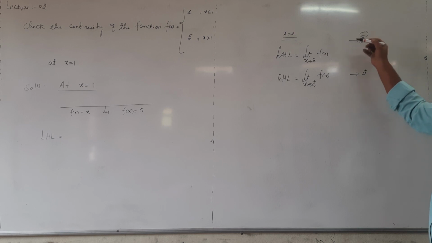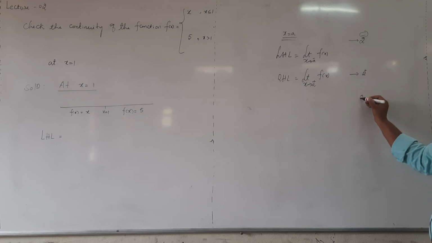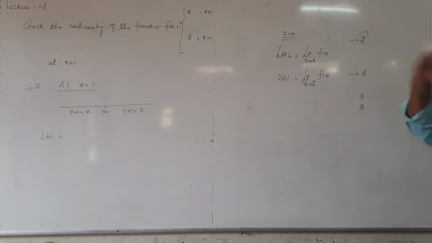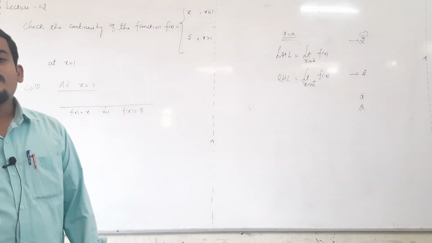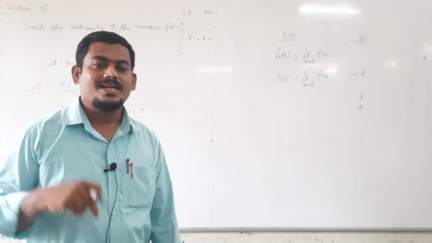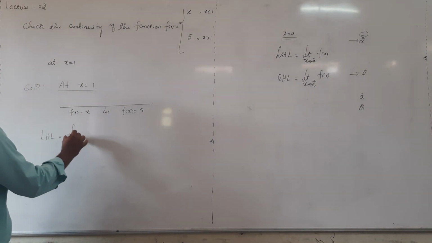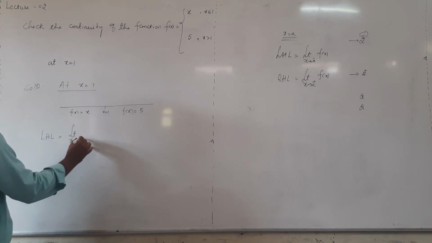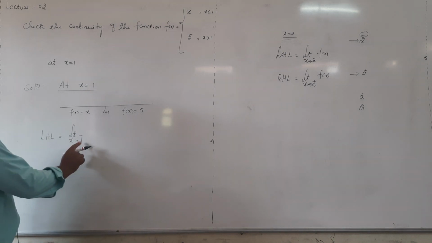This negative sign indicates less than, meaning left side of that number. If you write a minus, its meaning is not minus a, that is left side of a. If you write a plus, its meaning is right side of a. Throughout this limit, if you write a minus sign on the head, it indicates left side of that point. If you write a positive sign on the head, it indicates right side of that point. Now, what is the left hand limit notation? Here instead of a we have 1, tending to 1 minus, right? It is not minus 1.